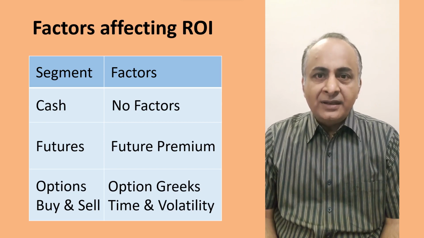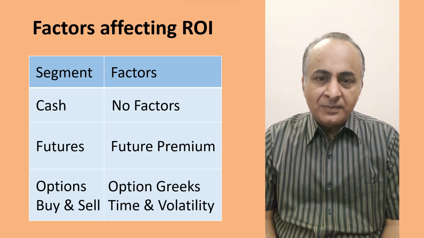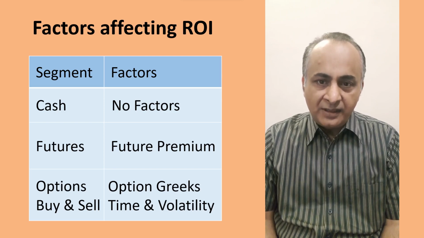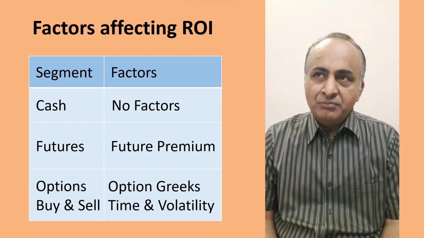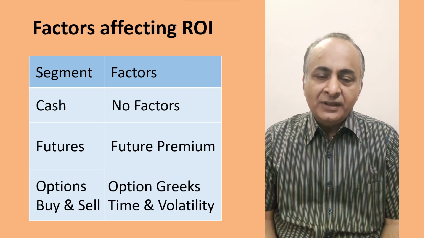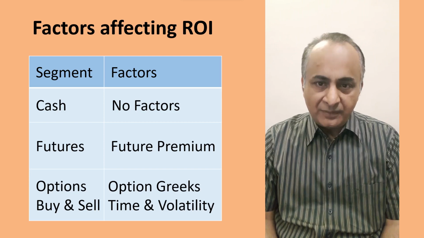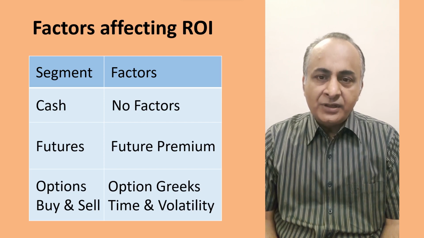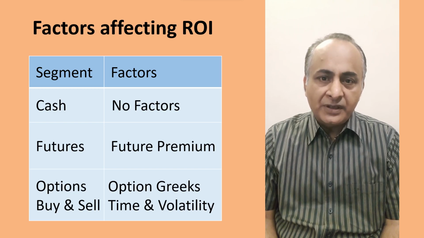So again, against a given move of 200 points, whether it is a buy or a sell, your actual return will not be exactly equal to 200 points. It will vary. You may get maybe 160, 170 points, or you may even get a little higher, maybe 220 to 230 points. Difficult to put a number, but one thing is very clear: when you trade in options, the returns will not be linear to Nifty's move.